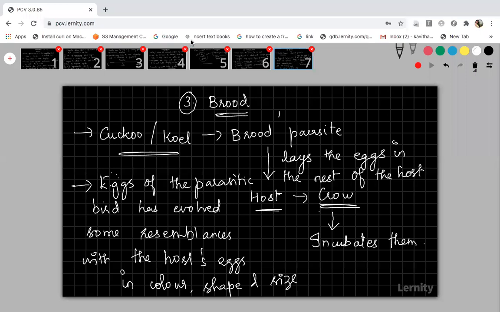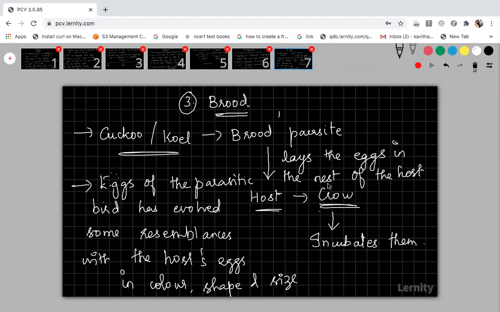How do the crow's eggs get affected, in the sense I told you? The crow will build the nest for laying the eggs, for brooding. Now what happens when the cuckoo is going to lay the eggs in the nest of the crow? In the absence of the mother bird, the cuckoo will put down all the crow's eggs. It will throw away the crow's eggs and lay its own eggs.